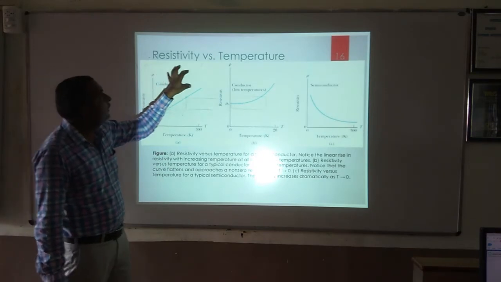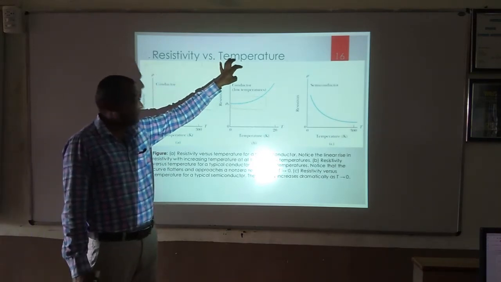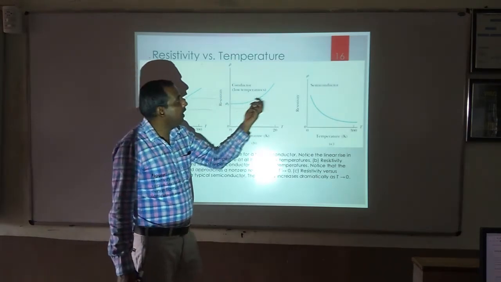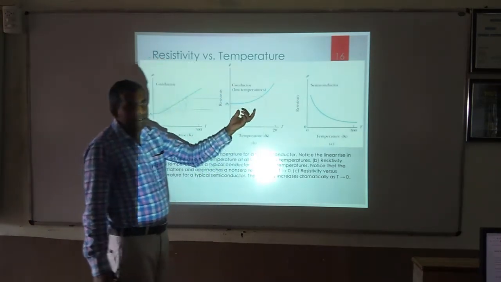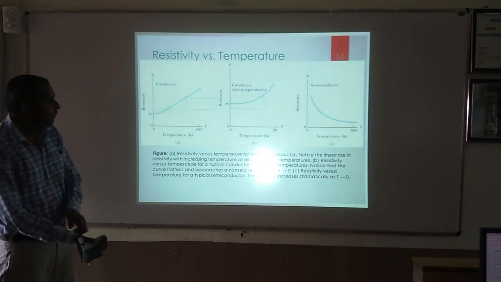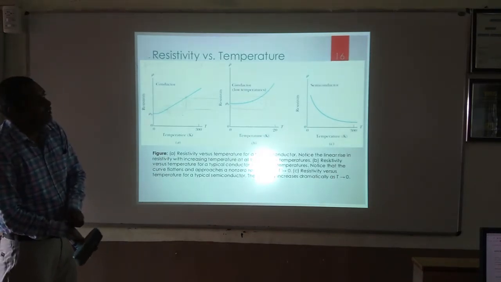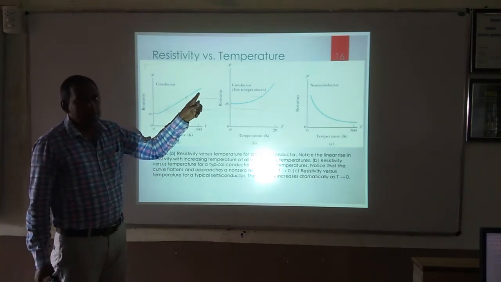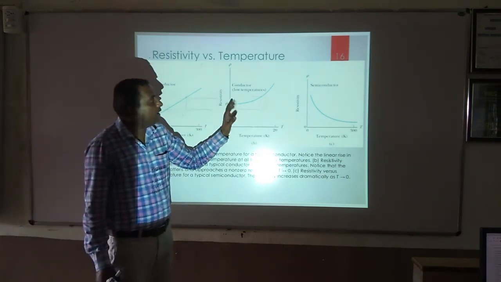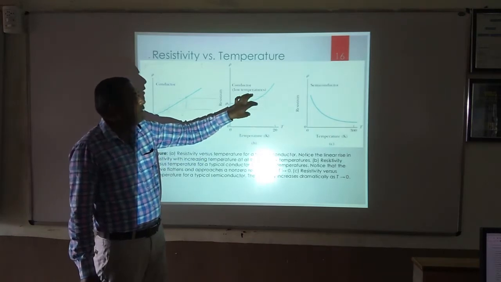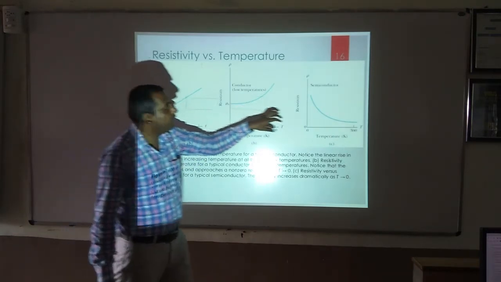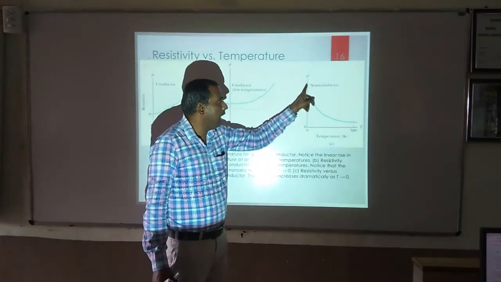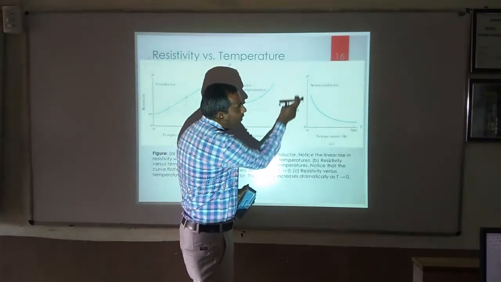Next, in terms of resistivity versus temperature for conductors, semiconductors and insulators. In semiconductors, as temperature increases, the resistivity decreases.